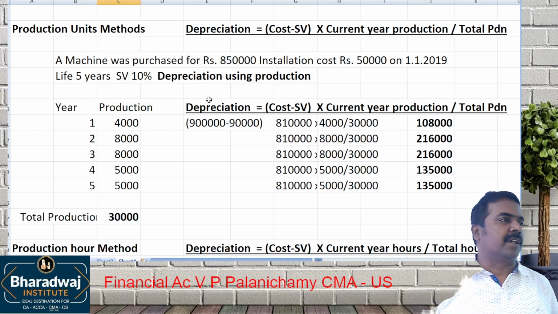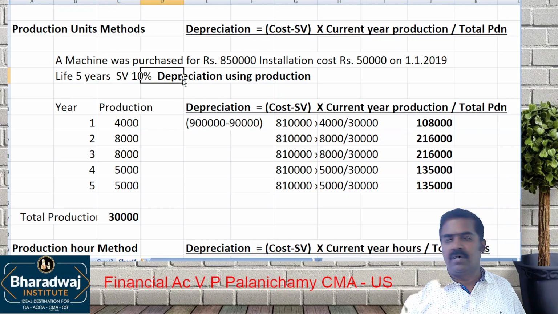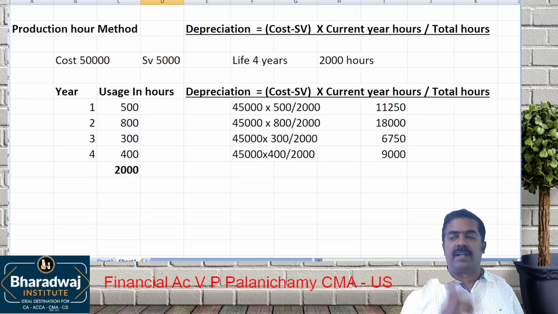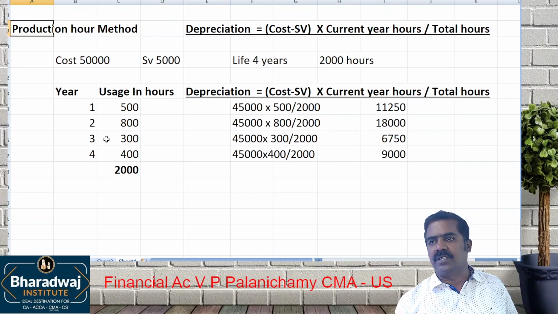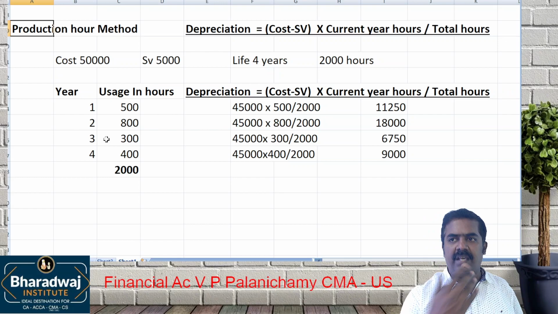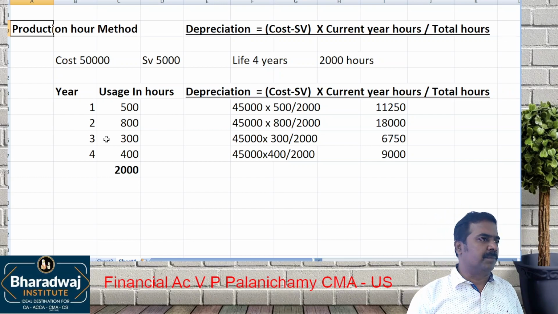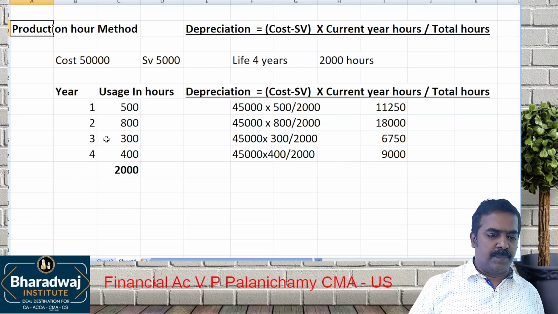And when they give you production units, what do you mean by production units? An asset can be used for a particular number of units. Then you can use the production units method. When life is based on the number of hours of usage, or the asset can be used for particular hours, then go for the production hours method. From these, you can get around 2 or 3 questions. SLM, WDV, production hours, production units, or a theoretical question based on that. Next.